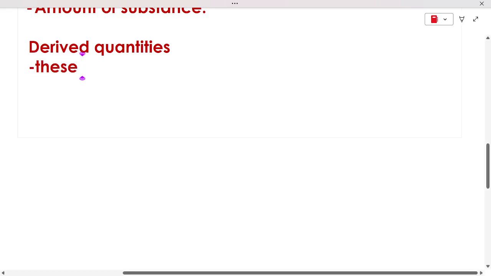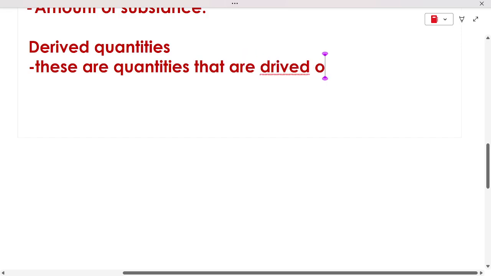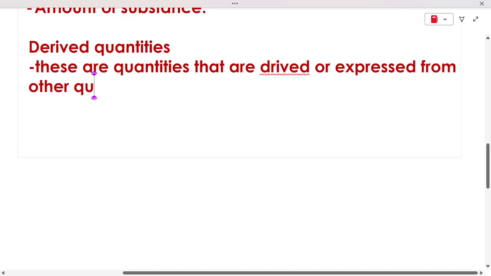So these are quantities that can be expressed from basic quantities, that are derived or expressed from other quantities. For example, pressure.